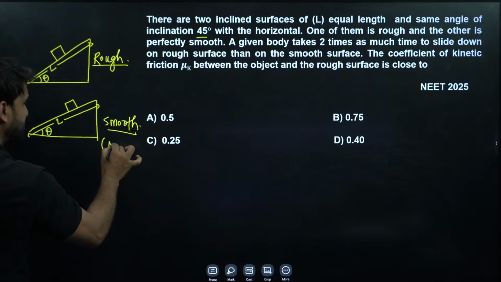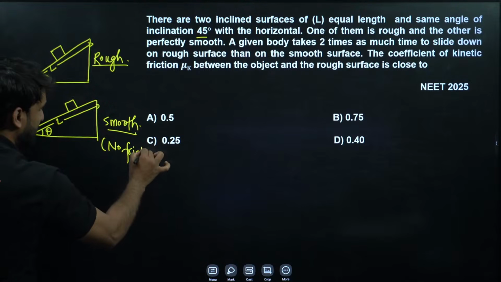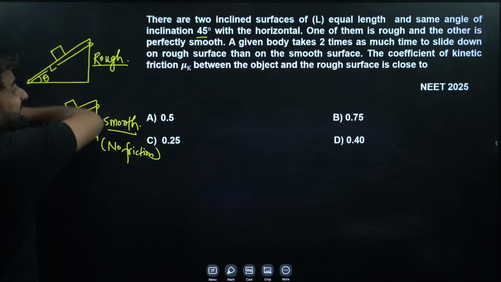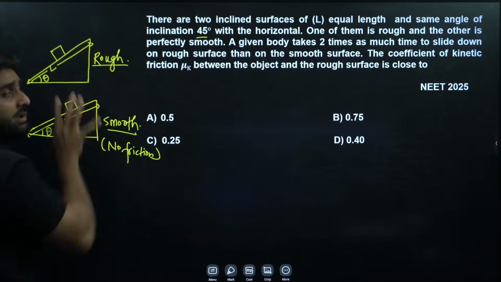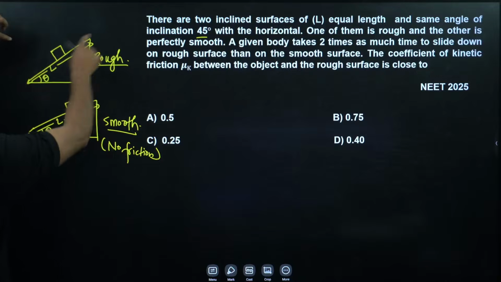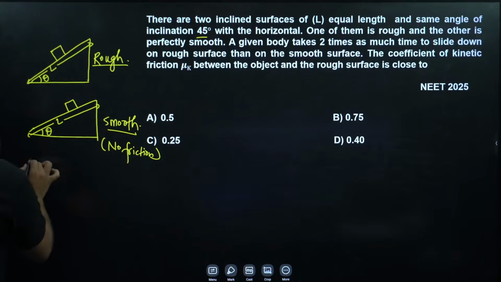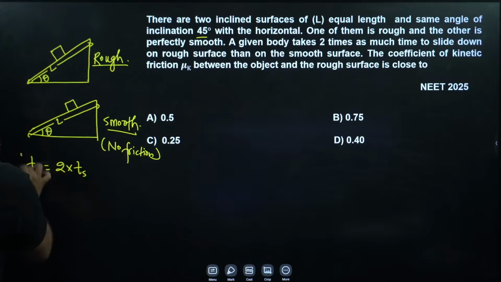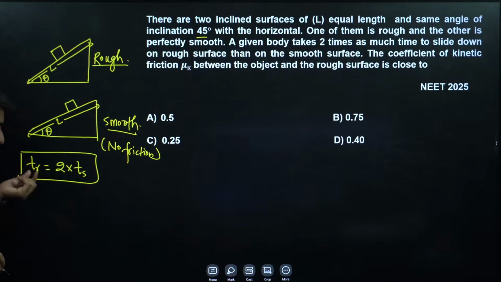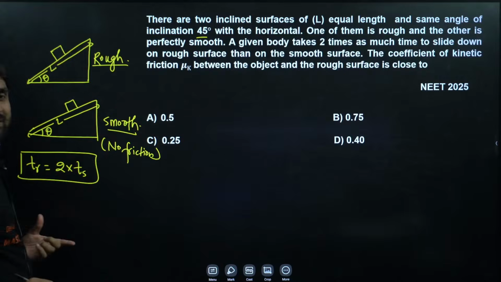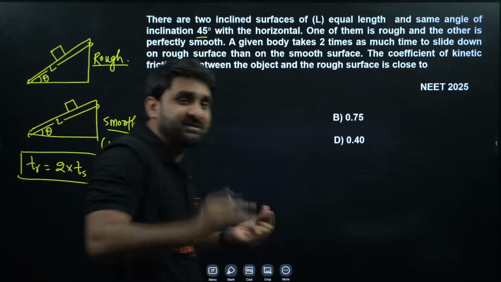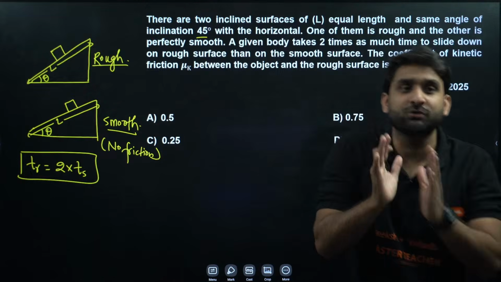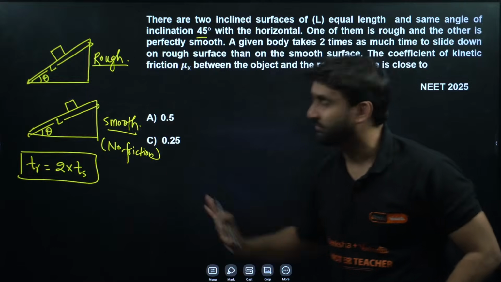Here friction resists the relative motion between block and plane. So the time on the rough surface, Tr, is twice the time on the smooth surface, Ts. So we can write Tr = 2 Ts.